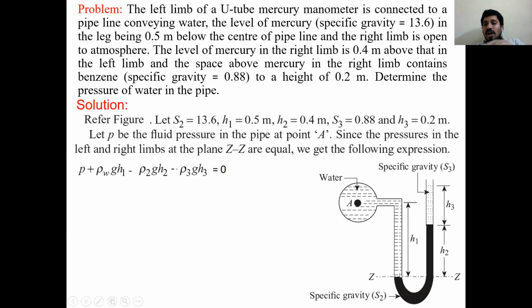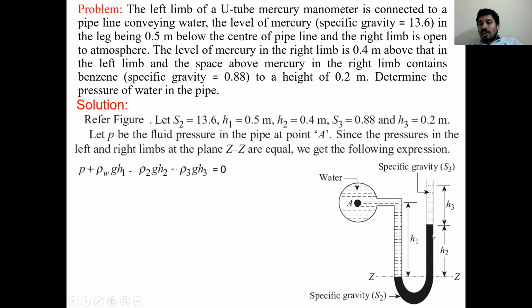Next, the liquid has been closed here. Immediately we see the mercury level starts from this point, and finally the mercury level closes here with pressure head H2. So here the pressure head is going upward compared to the previous liquid.